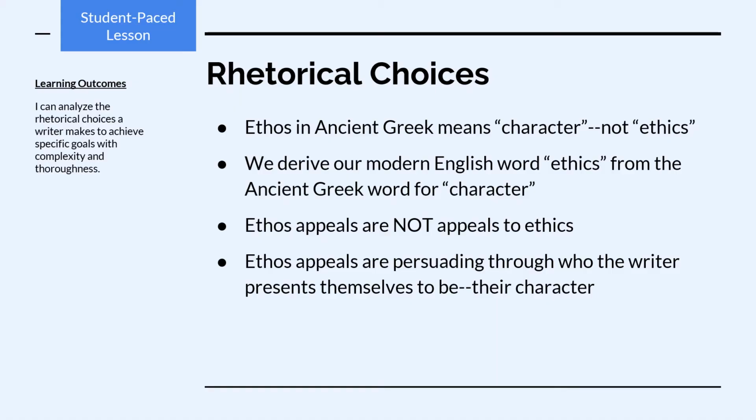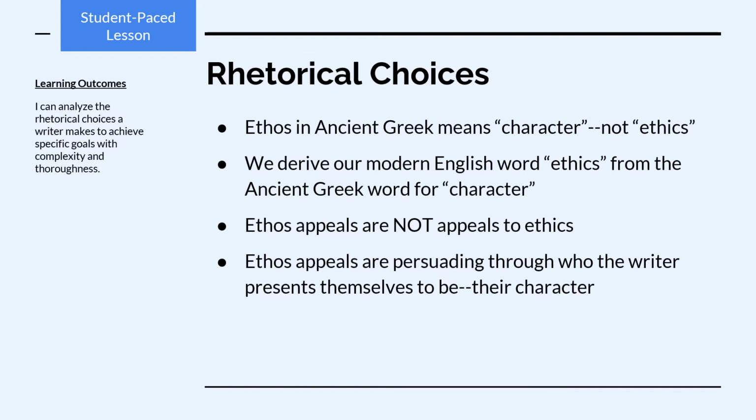Ethos is one of the most misunderstood concepts in rhetoric, and it's because a lot of teachers teach it incorrectly. Ethos in ancient Greek means character, not ethics. We derive our modern English word ethics from the ancient Greek word for character. Ethos appeals are not appeals to ethics.